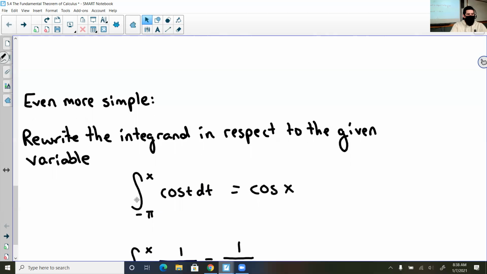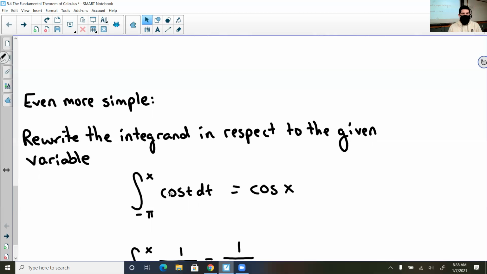For example, if I have the integral from negative pi to x of cosine t dt, if I took the antiderivative of cosine of t dt, which would be the capital F of x, that would be the sine of x, because I'm now taking the antiderivative with respect to x. Then if I take the derivative of sine of x, I get the cosine of x.